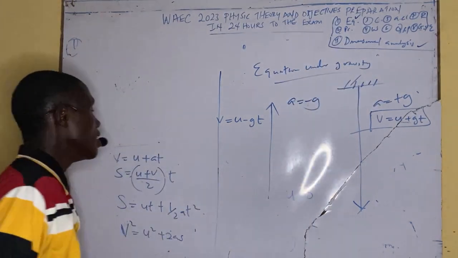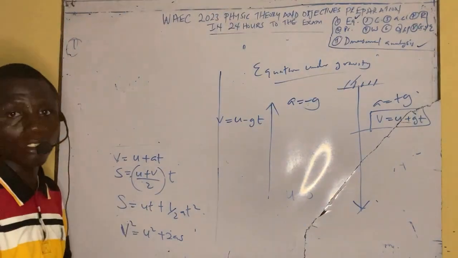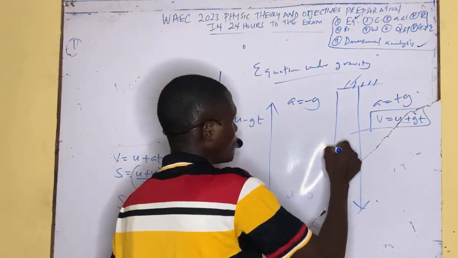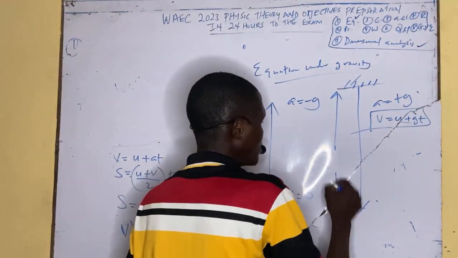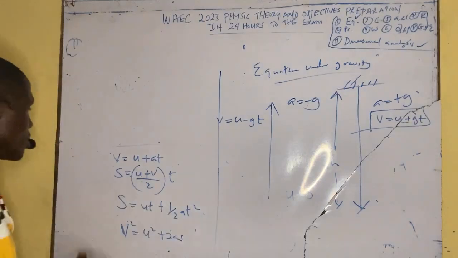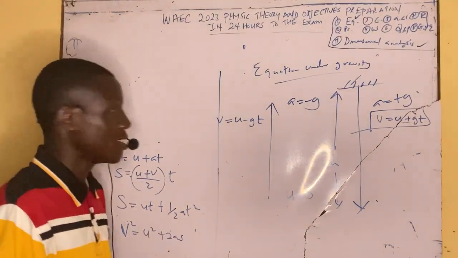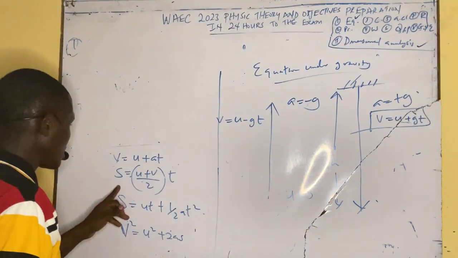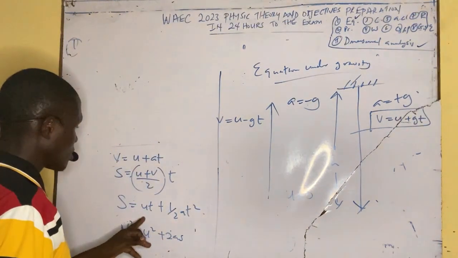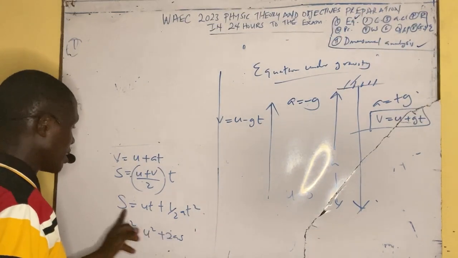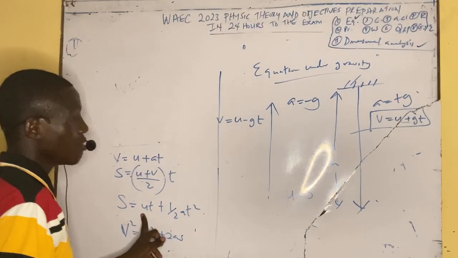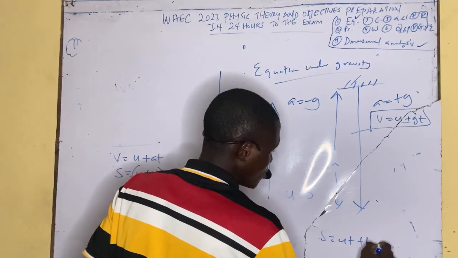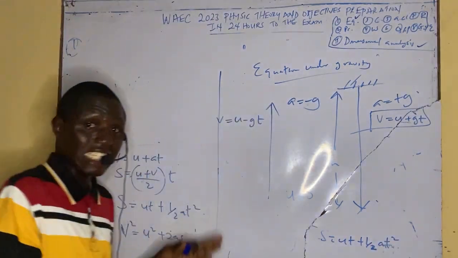In equations under gravity, they can also change the distance to height. Note that. Instead of giving you the distance, they will say from a height, so you automatically change the distance into height. This is especially important in the formula s equals ut plus half at squared. When you use it for equation of motion, it usually changes form.